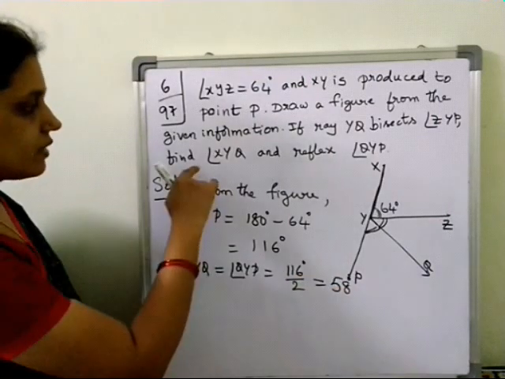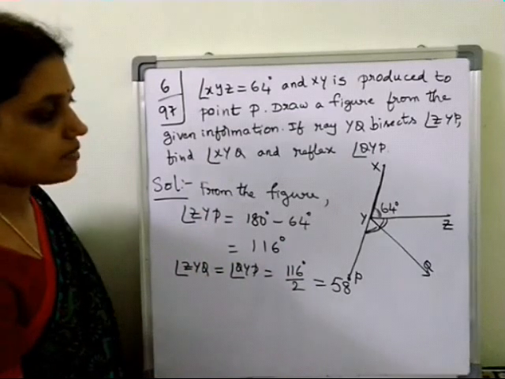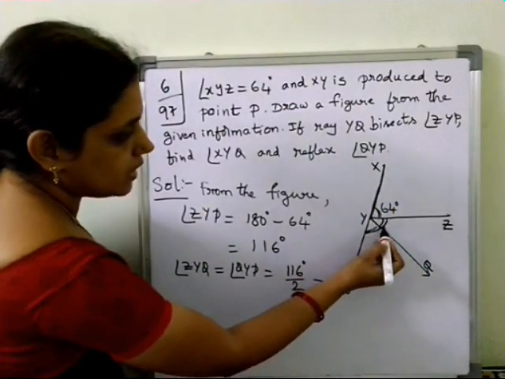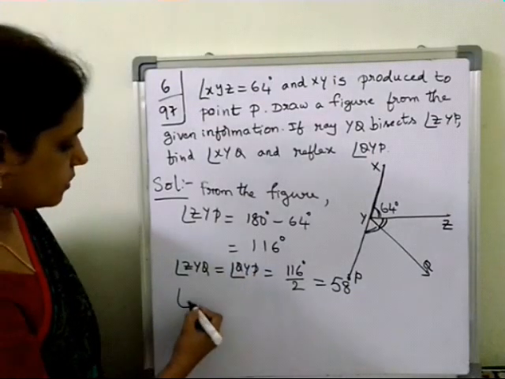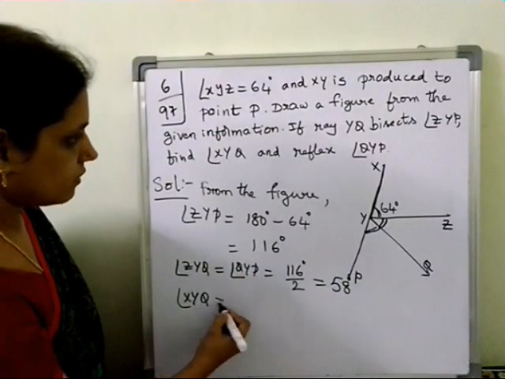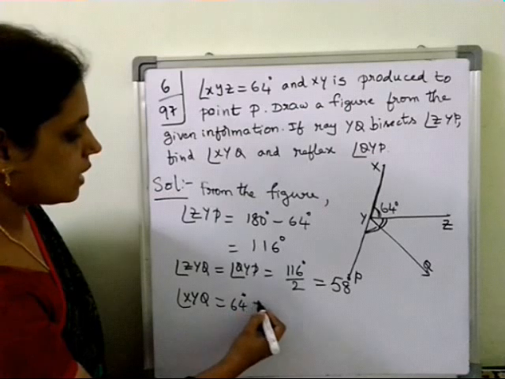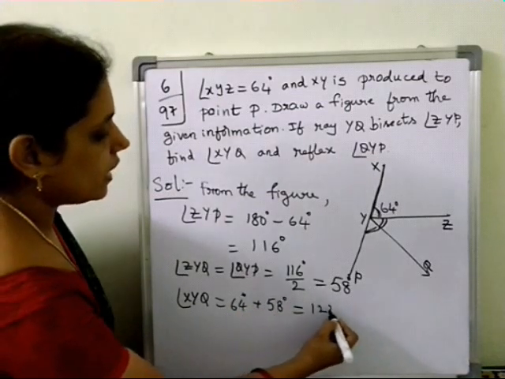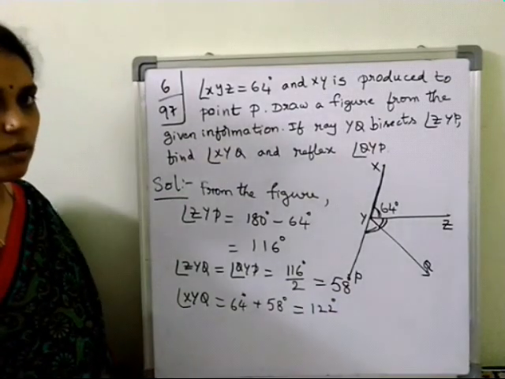Now what is the question? You have to find angle XYQ. Angle XYQ means 64 and this angle, both you have to add. So angle XYQ equals 64 degrees plus 58 degrees, that is 122 degrees. So one angle we got.